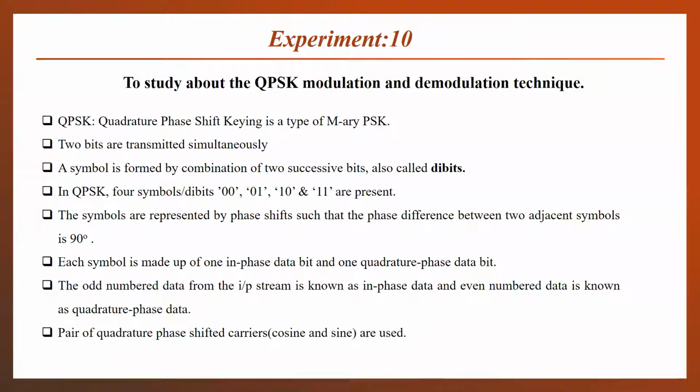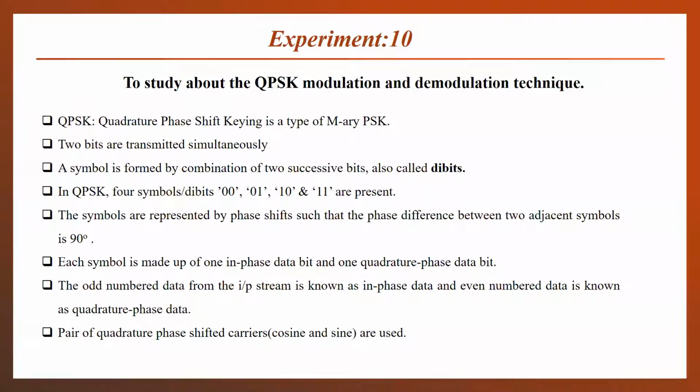Four combinations are used in QPSK, so 360 by 4 is equal to 90 degrees. In BPSK, 2 combinations, either 0 or 1, were used, so 2 symbols are present, and 360 by 2 is equal to 180 degrees. A 180-degree phase difference was there between the two modulated bits.